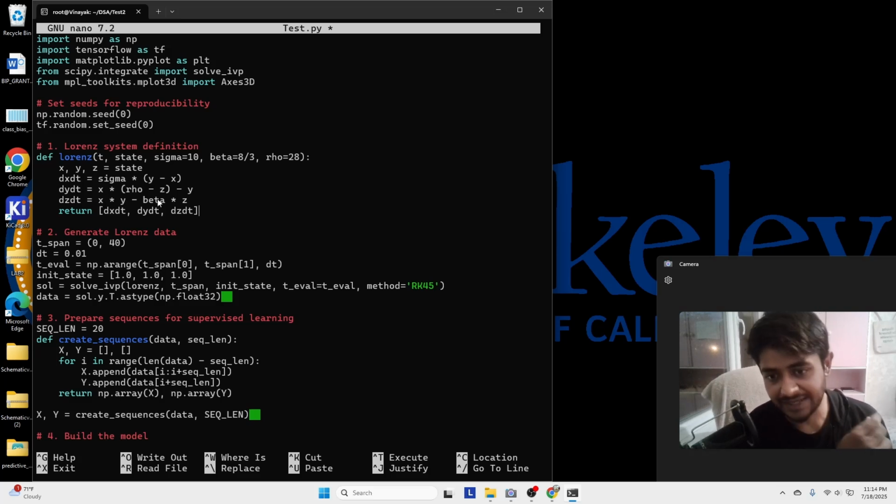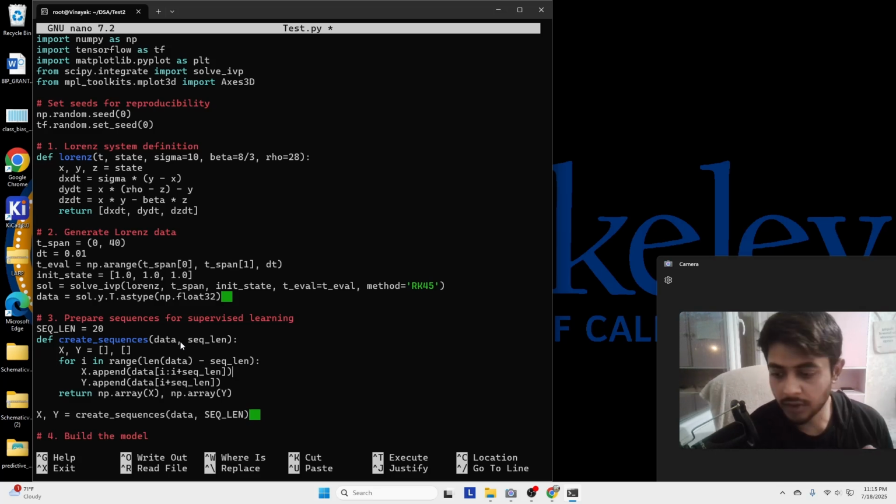Now moving on, we have generated the data. We want to simulate from time 0 to 40 seconds. The starting point in the 3D space will be x equals 1, y equals 1, and z equals 1. To solve it, we generate the value at every step, and take the transpose of each step. Moving on to the next part, the preparation of the data. Here our model looks at 20 time steps. It means we prepare the dataset as pairs of 20 inputs and one output.